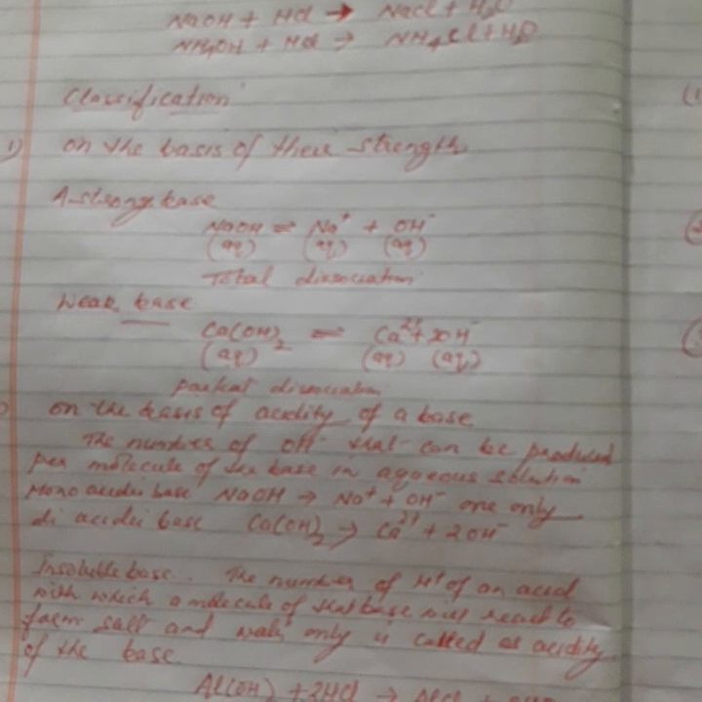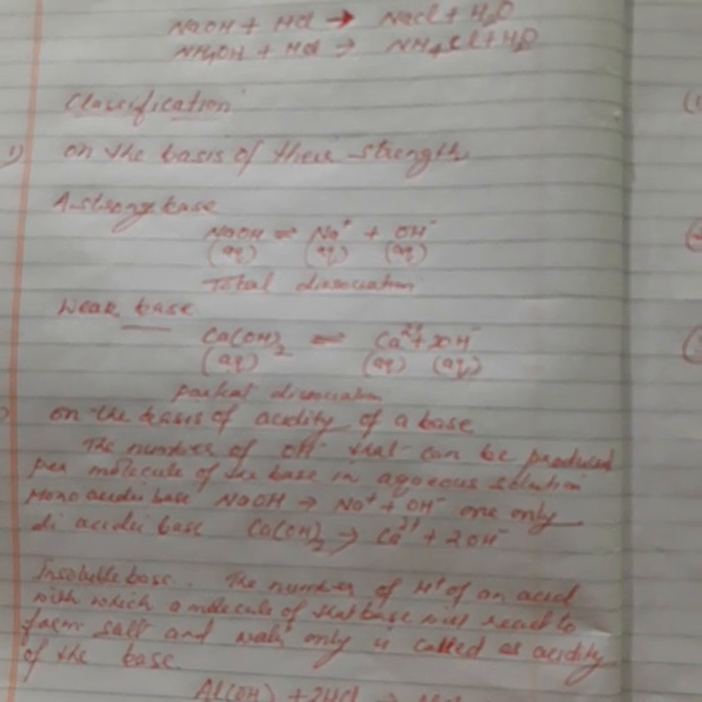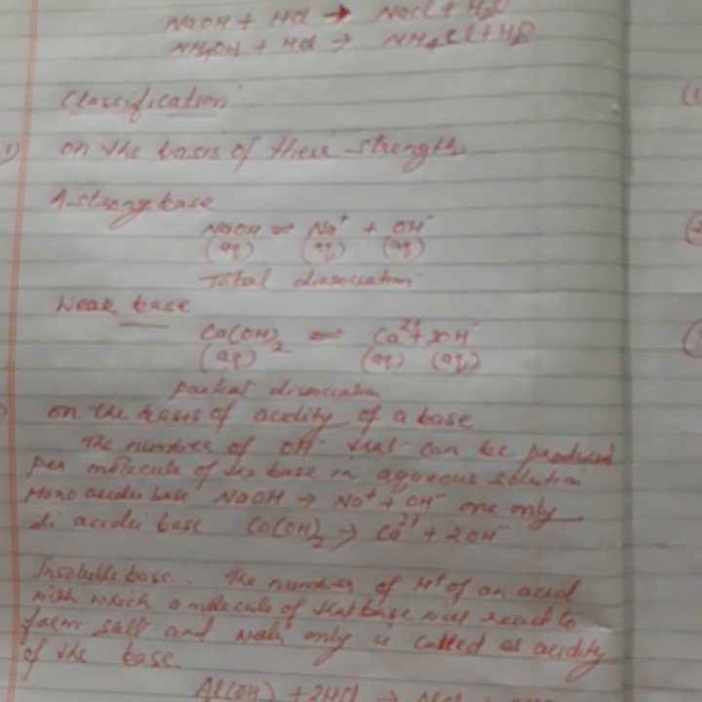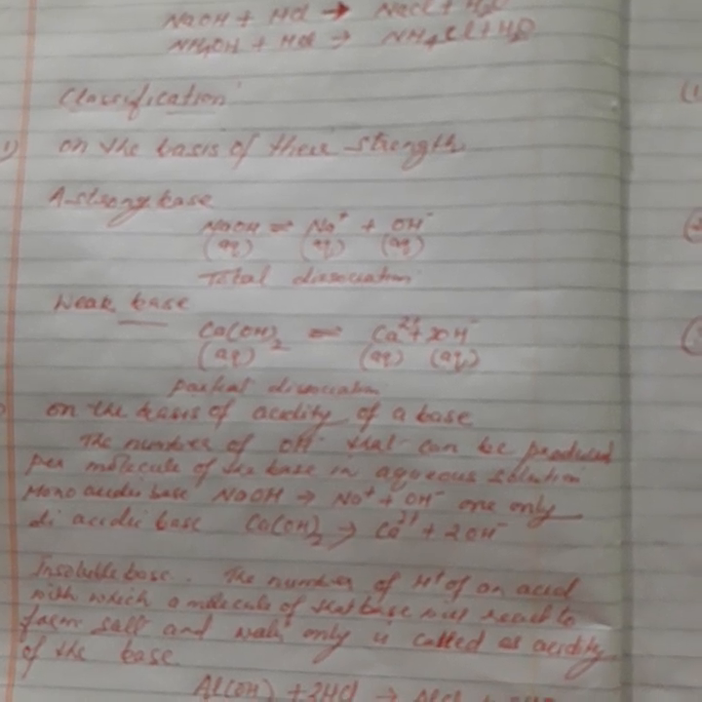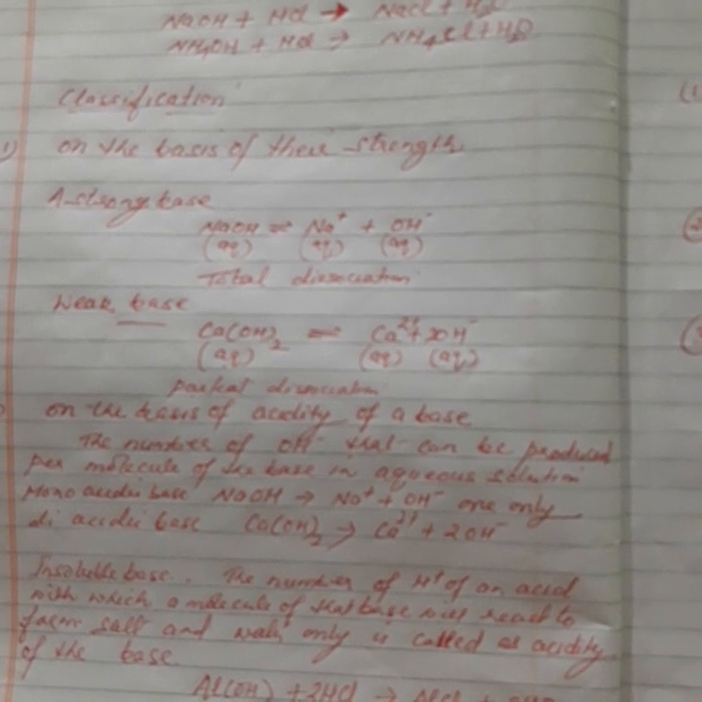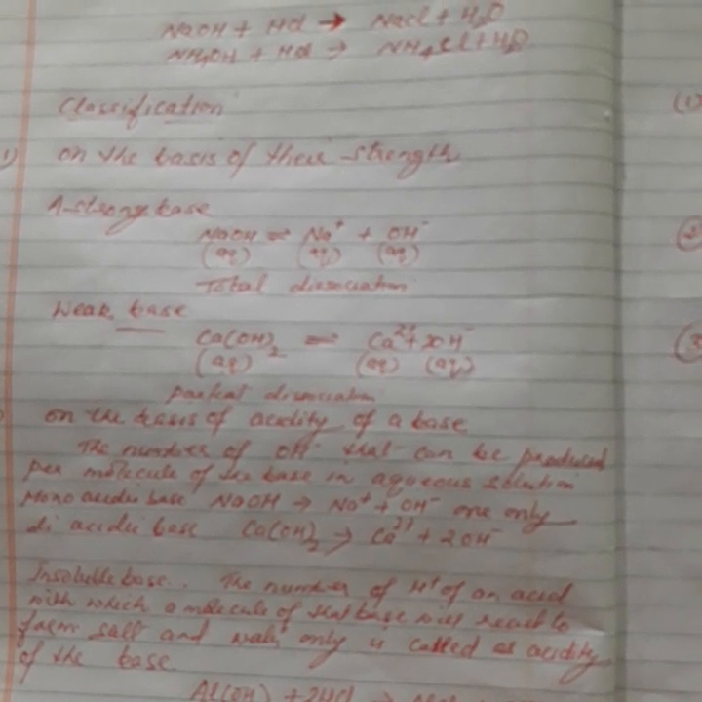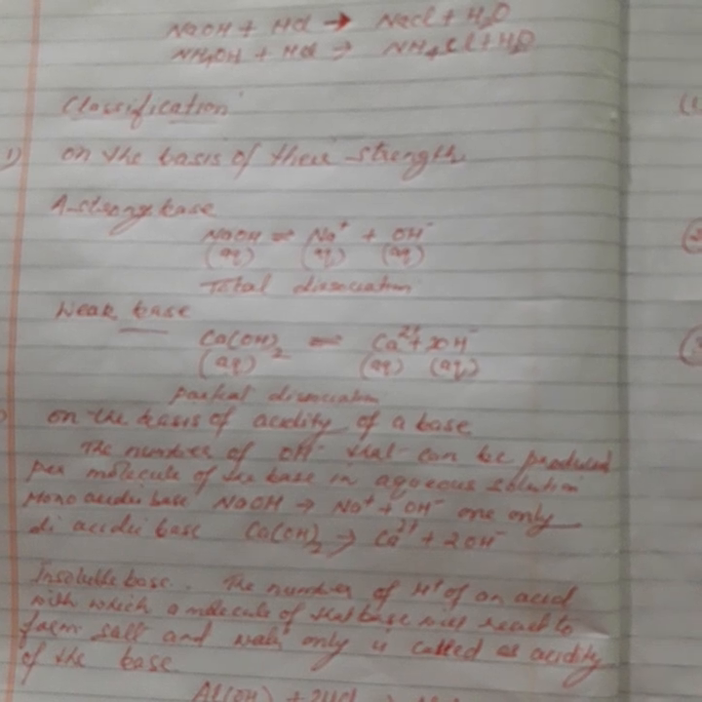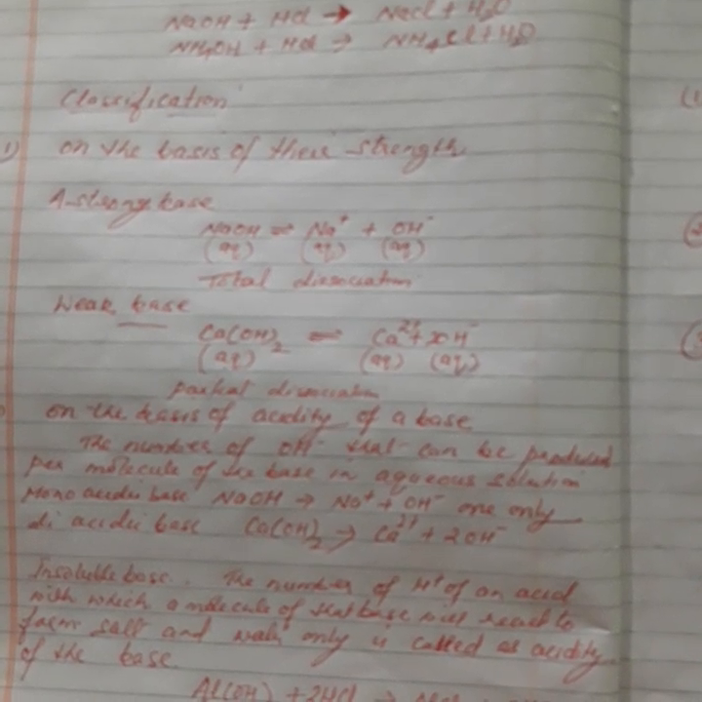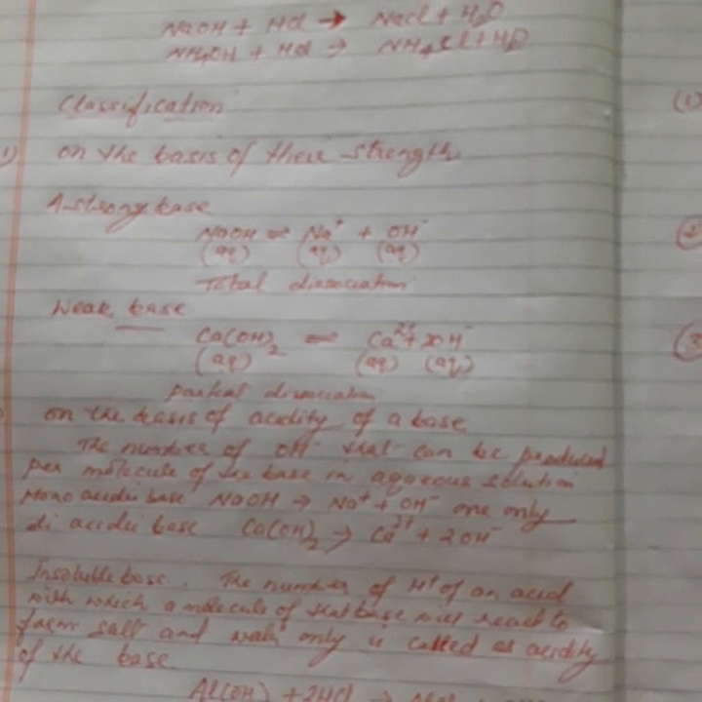Then the second criterion: on the basis of the acidity of the base. So first you should know what the acidity of a base is. The acidity of a base is defined as the number of hydroxyl ions furnished by one molecule of the base in aqueous solution. Number of what? Hydroxyl ions furnished by one molecule of a base in aqueous solution.